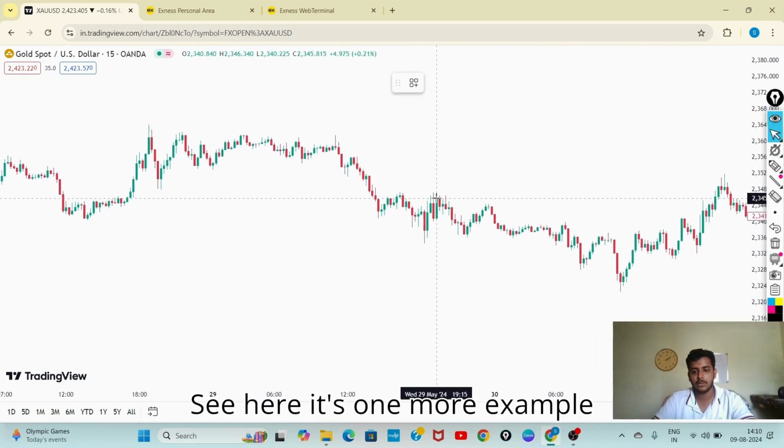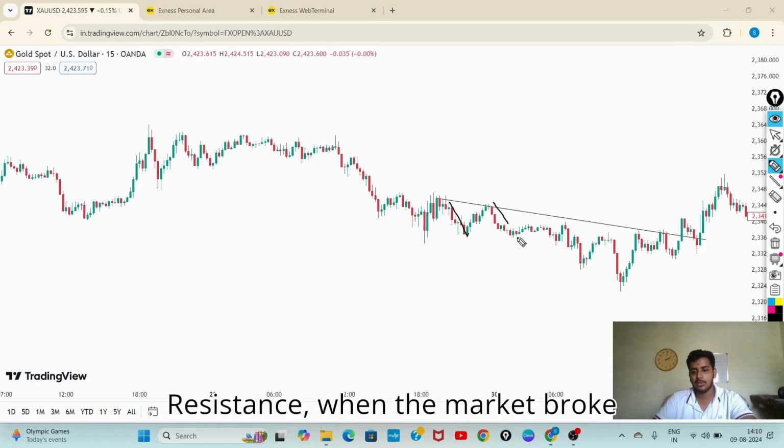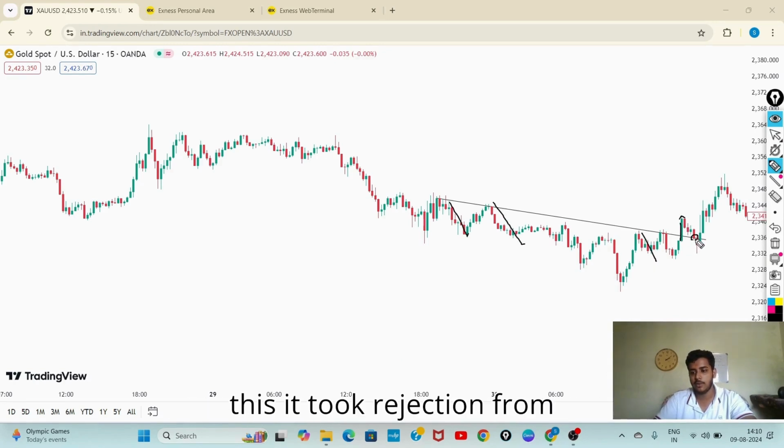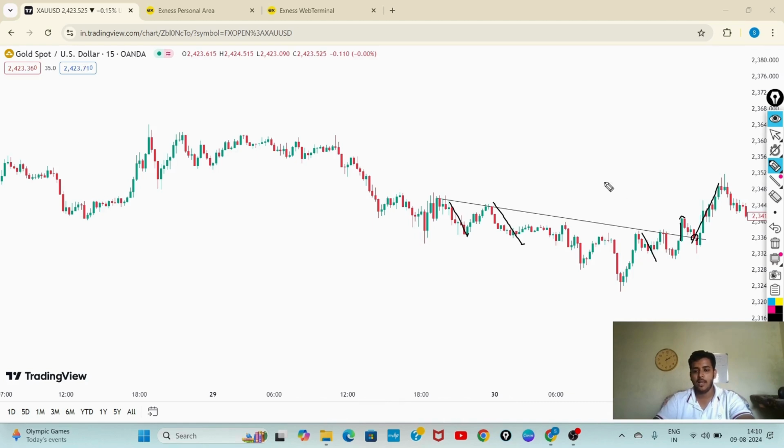See here, one more example. The resistance, when the market broke this, it took rejection from it and went down. See how beautifully a resistance is acting as a support.